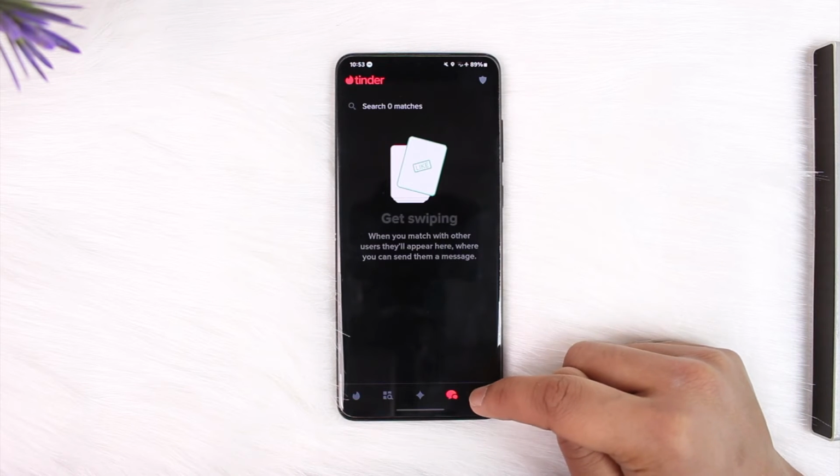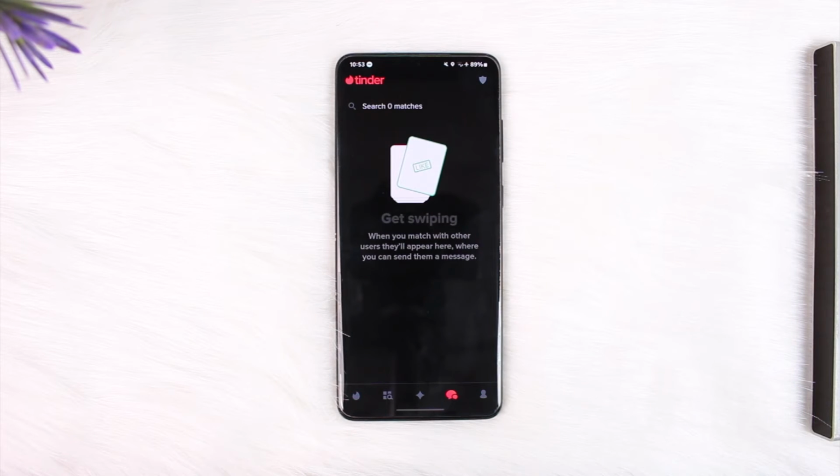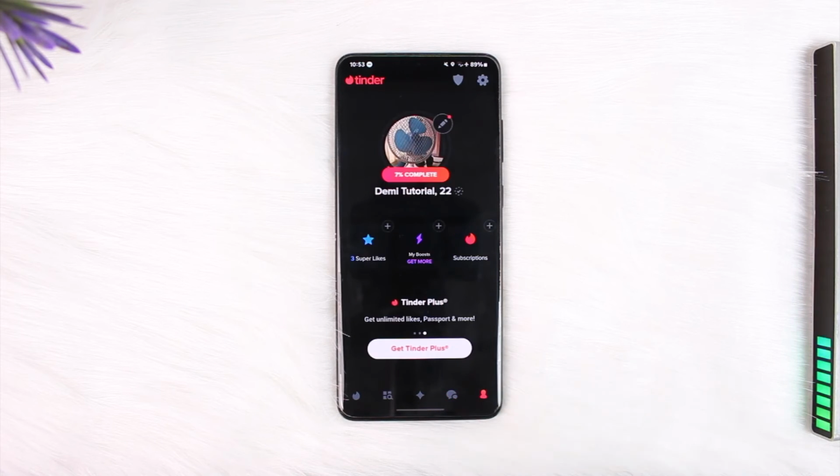Once you just come to this little messaging icon here, and when you come to the messaging tab, you will be able to see their profile and everything, and then you'll be able to begin talking. So remember that you need to be a match, and only once you become a match, you'll be able to chat with each other. You both need to have liked each other.